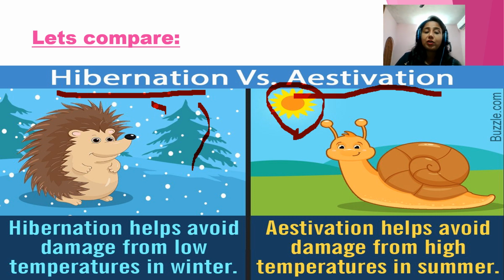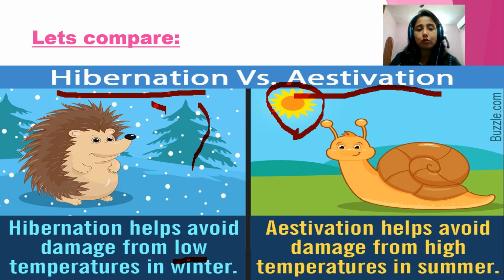Now hibernation is related with the winter season and estivation is related with the summer season, right? So what is the difference between hibernation and estivation? Hibernation helps avoid damage from low temperature in winter, and estivation helps avoid damage from high temperature in summer season. Why do animals hibernate? Because they are not able to bear the low temperature. And why do animals estivate? Because they cannot bear the high temperature in the summer season. So this is the difference between hibernation and estivation.